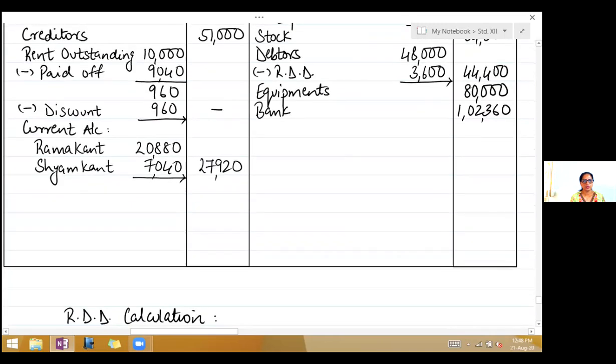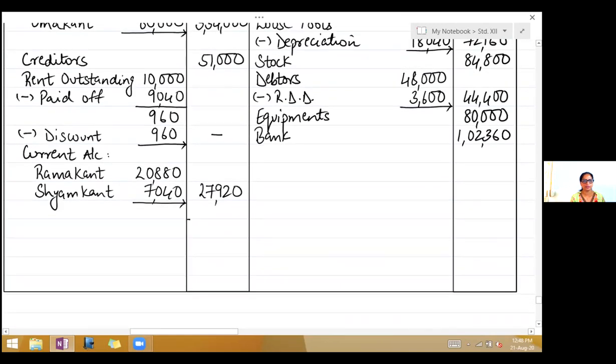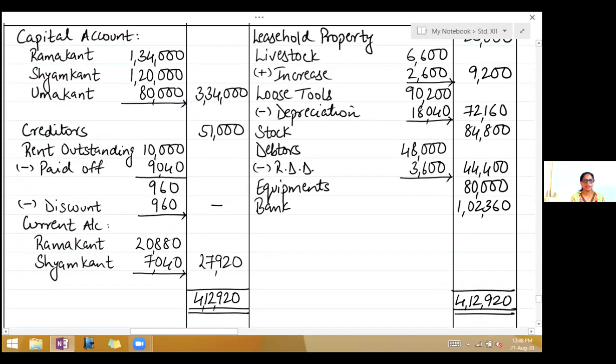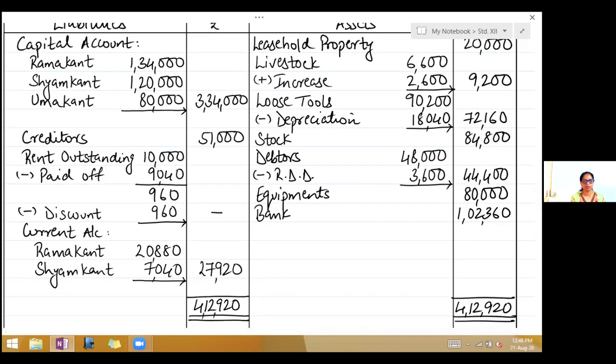Now, lastly, close the balance sheet. Take the total of the liabilities side and the asset side. So liabilities, we have 4,12,920. And the assets are also 4,12,920. So children, we have finished only with the ledger accounts. Now we have to give the journal entries.